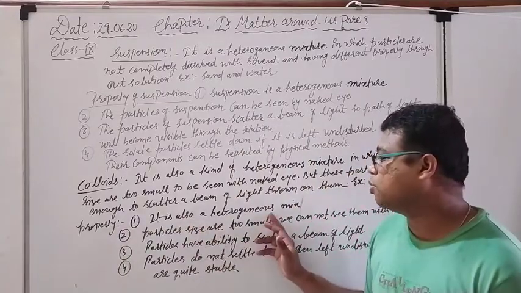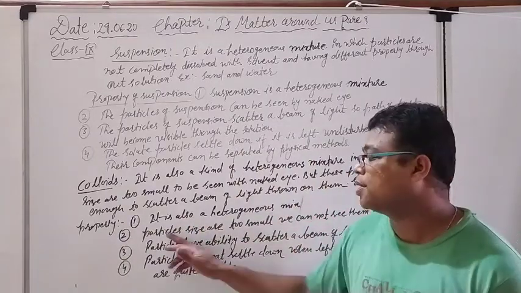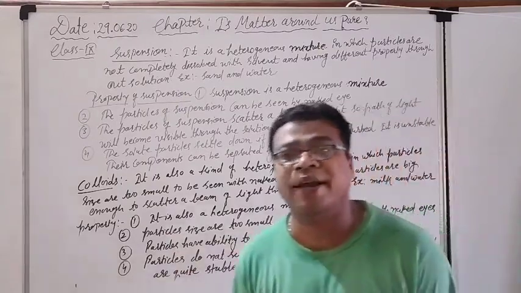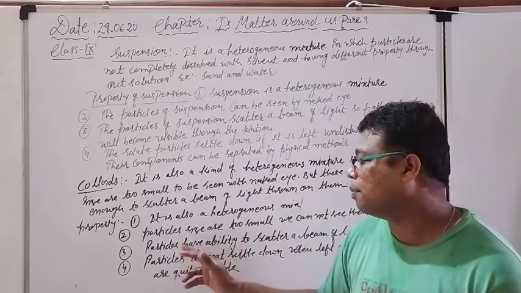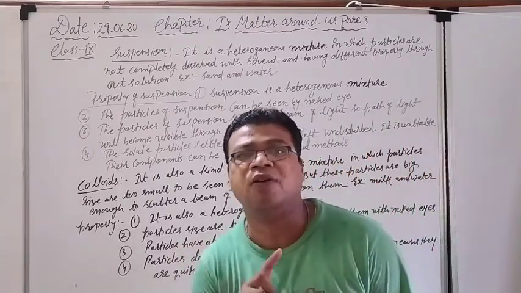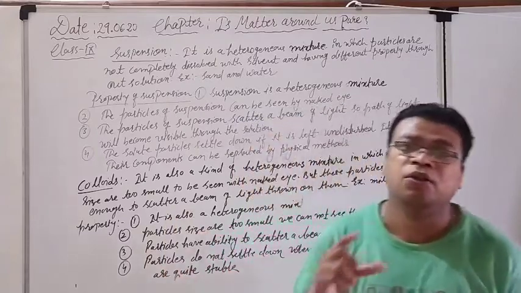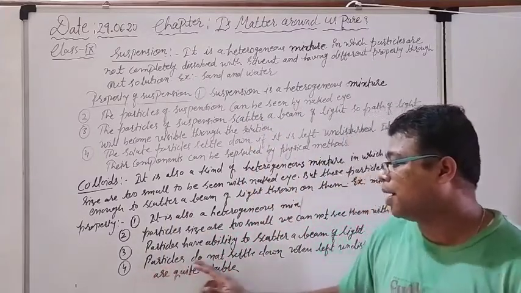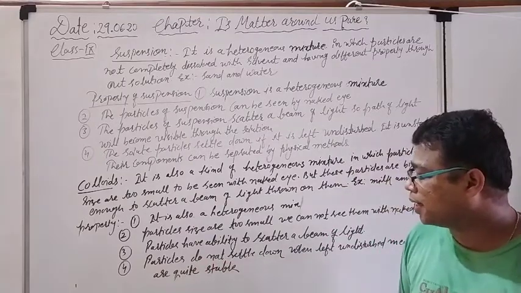First, it is also a heterogeneous mixture. Second, particle sizes are too small and we cannot see them with the naked eye. Third, particles have the ability to scatter the beam of light, and that's why the path of light becomes visible through the mixture, through the solution. And the last thing, particles don't settle down.